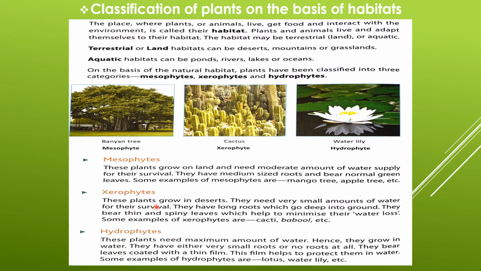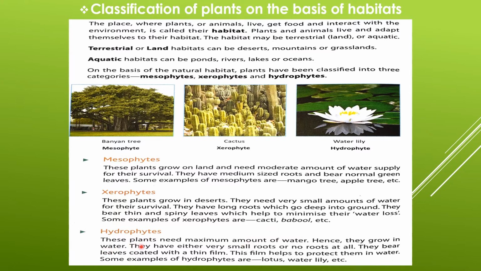Xerophytes. These plants grow in deserts. They need very small amounts of water for their survival. They have long roots which go deep into ground. They bear thin and spiny leaves which help to minimize their water loss. Some examples of xerophytes are cacti, babool, etc.